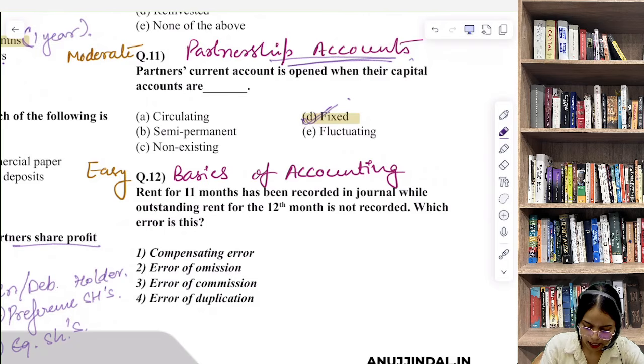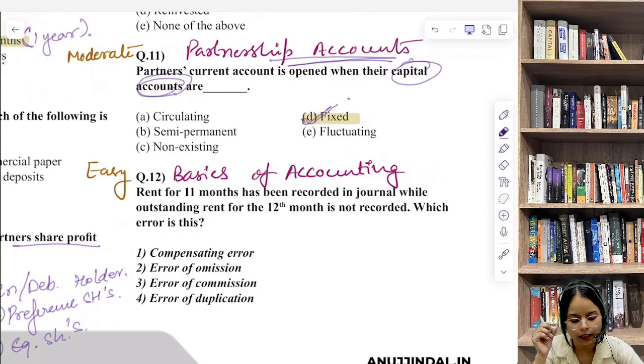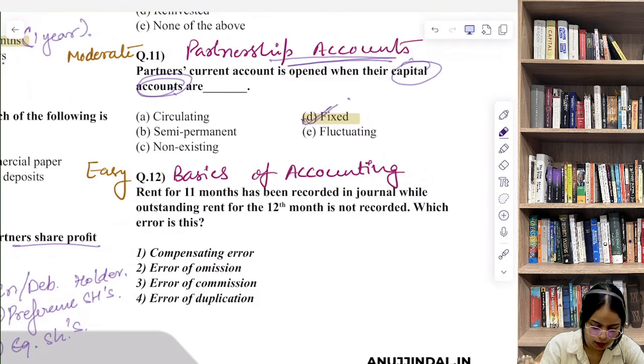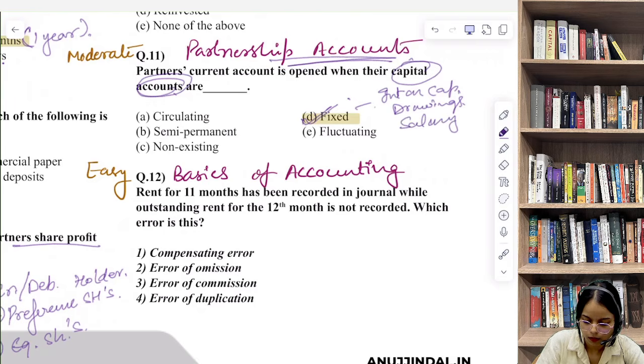when partners' capital accounts are fixed, a separate current account is opened to record regular transactions like interest on capital, drawings, salary or share of profit.